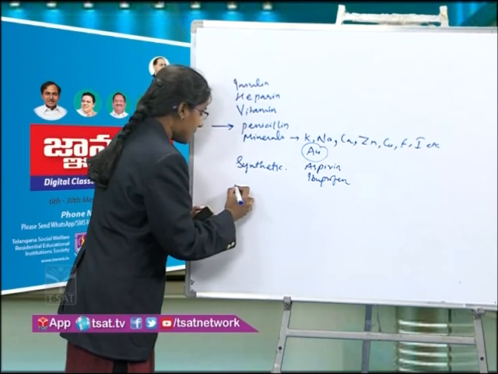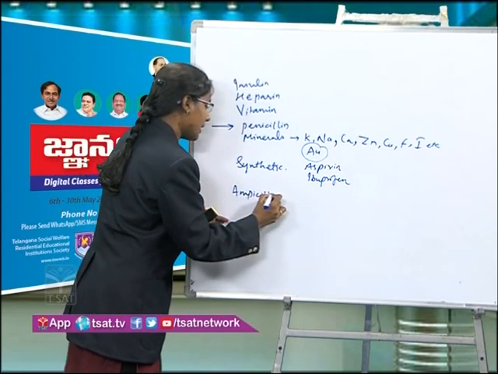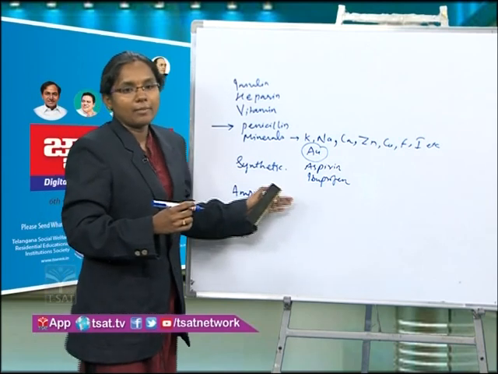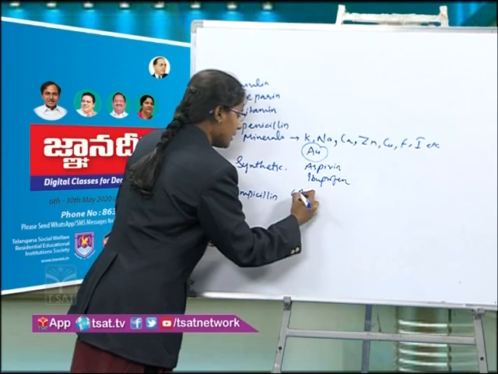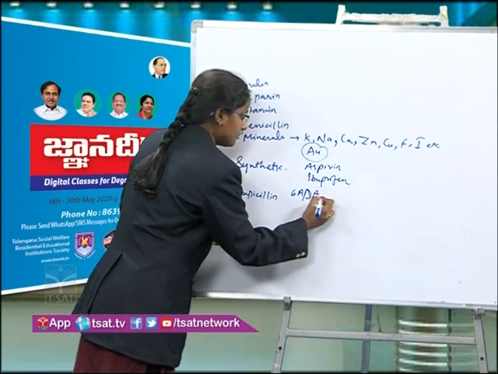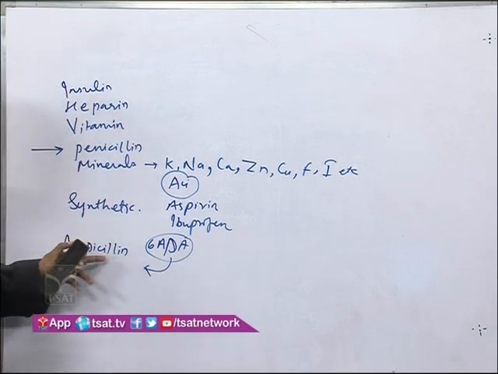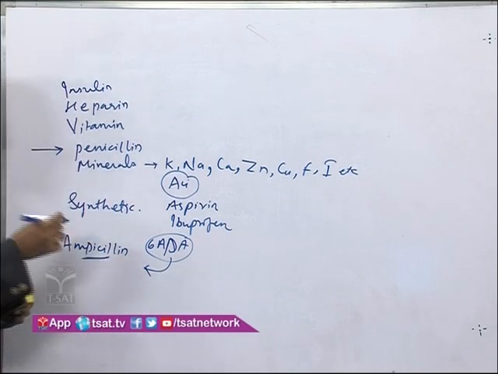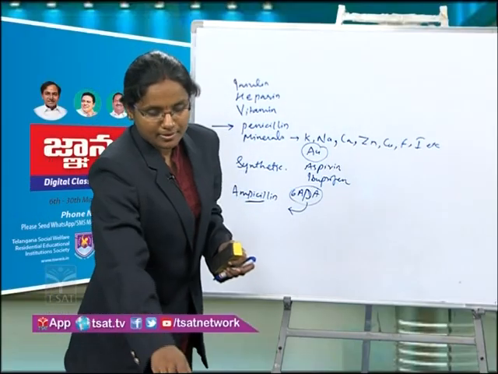So ampicillin or amoxicillin, both antibiotics, are prepared in a semi-synthetic way. It is prepared first as 6-APA and then it is prepared in a semi-synthetic way to get ampicillin. The same for amoxicillin. They both act as antibiotics.